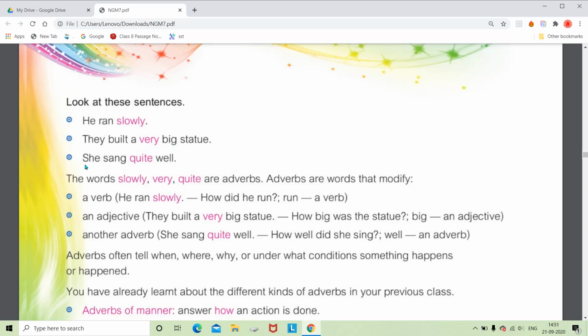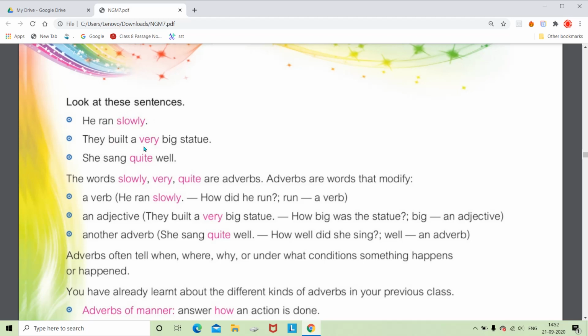Then, she sang quite well. Here also sang is the action verb, and the word quite is used for modifying an adverb. So in these three examples you can understand that in the first one, the adverb is modifying the action verb.